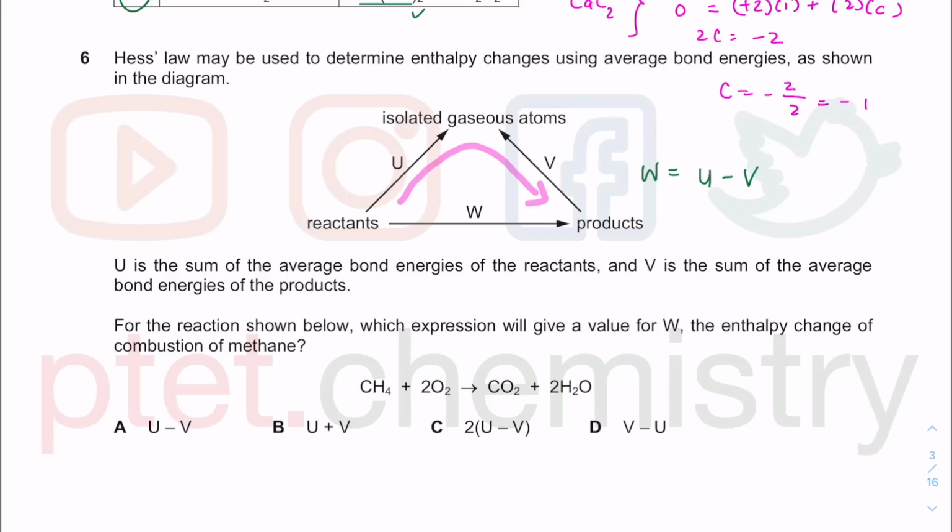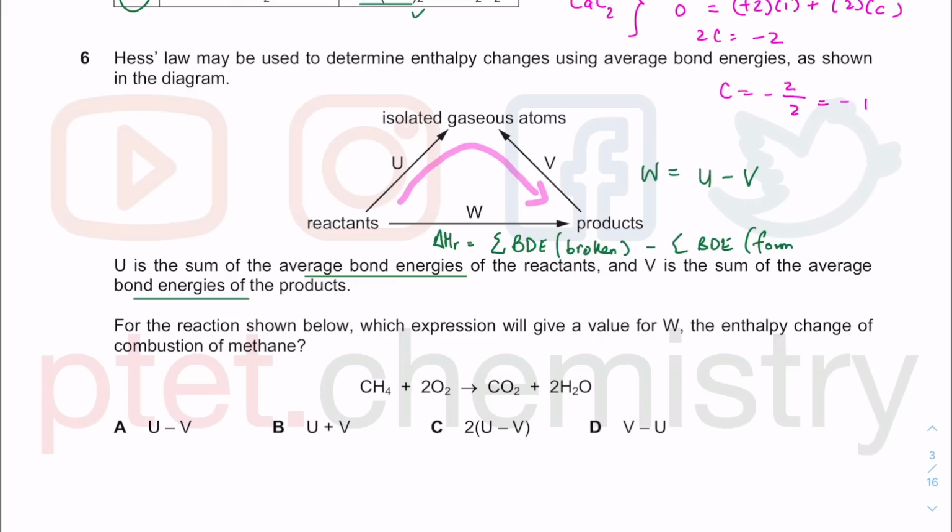So what do we get? U is the sum of the average bond energies, and V is the sum of the average bond energy of the products. So this is using bond energy. We know the enthalpy change of a reaction when you have bond energy is the sum of the bond dissociation energy, broken minus formed. Broken minus the sum of the bond dissociation energy for everything that you are forming.